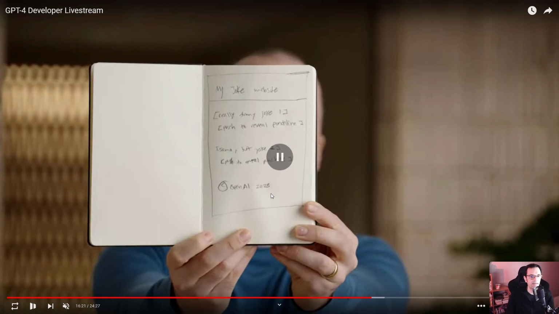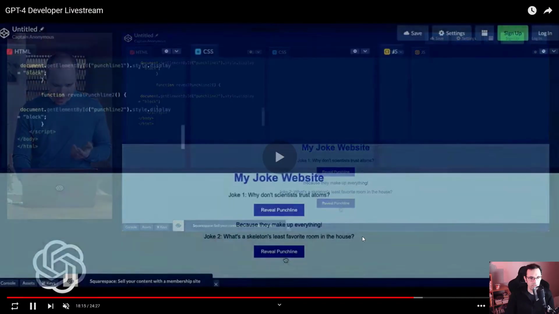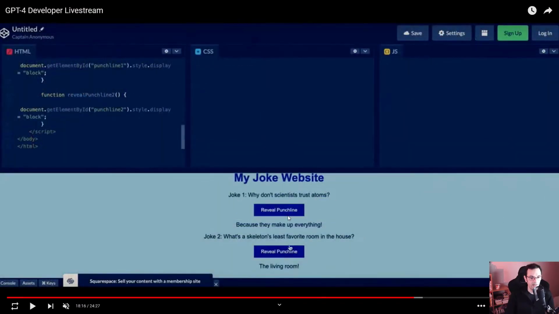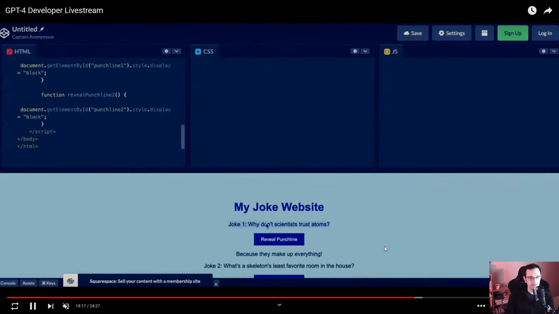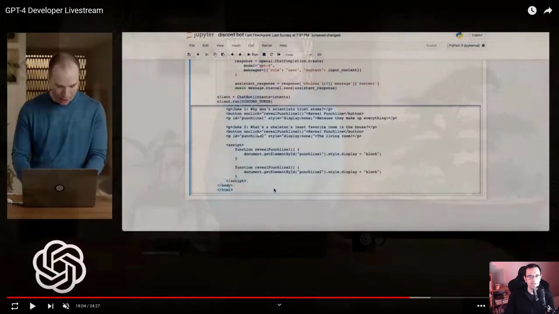Imagine that you have an app idea, and you can see in this demo that the user just wrote, it could have been on a napkin, a web page with My Joke website as a title, and he wants this app to display a joke and then on the push of a button to reveal the punchline. Same thing on the second line, another joke, another button, and then the copyright and the date. The writing is like chicken scratch, so it's almost a doctor's writing, but ChatGPT managed to read this, and as a result you have a real website with a button that you can click on, and you will see the code is just regular HTML, CSS and JavaScript.